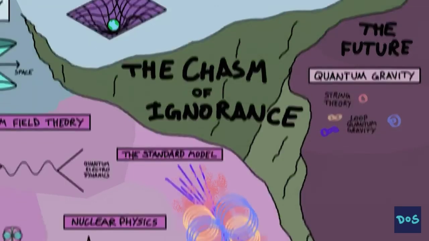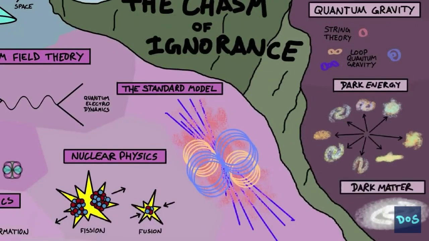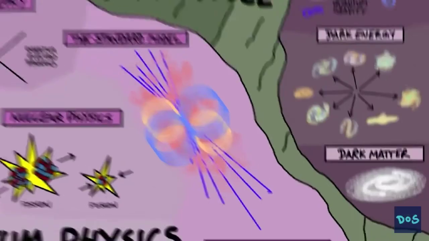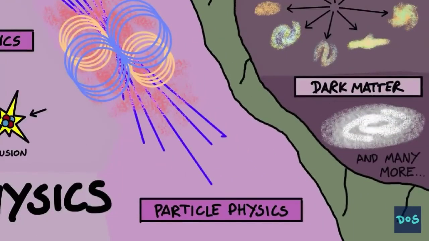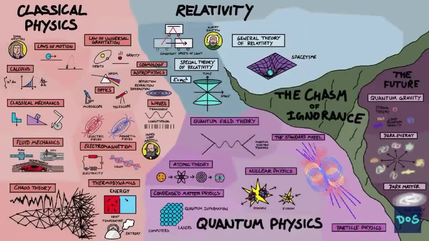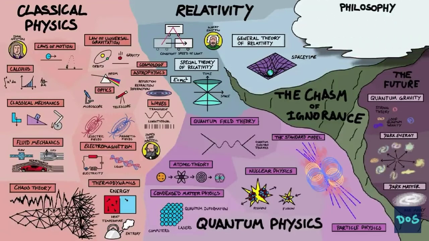There is also the major puzzle of dark energy and dark matter, which seem to make up 95% of the universe. So all of our physics only really describes 5% of what we know about, and everything else at the moment is a mystery. There are many other mysteries out there, like the Big Bang and what came before it, and other things that we don't even know that we don't know, which forms a lovely cloud of ignorance over all of physics.